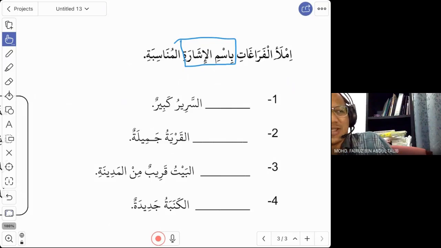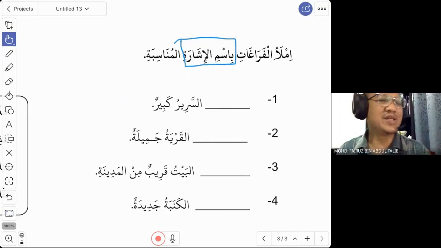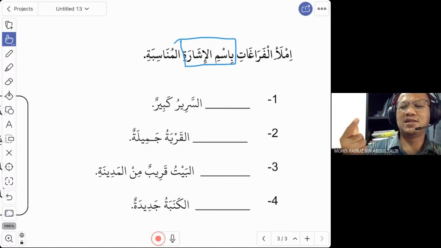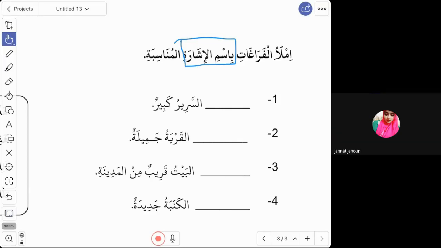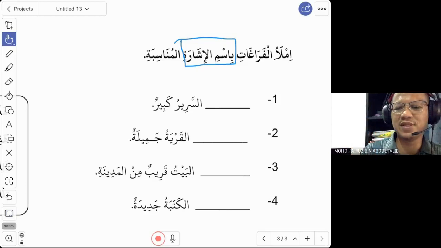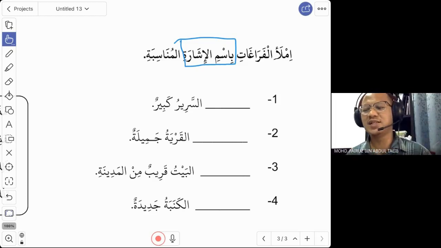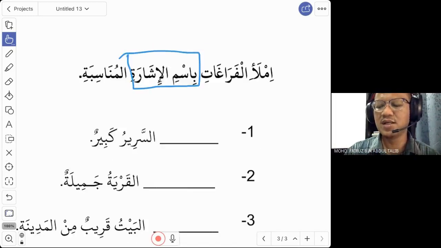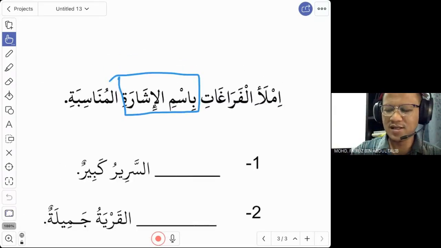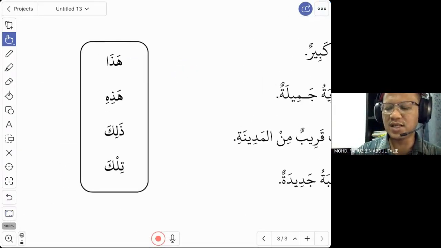What are the words when we say isim isyarah? Haza, hazihi, zalika, tilka. So this is isim isyarah. That is why I said please memorize that term, because sometimes in the instruction they will just say isim isyarah. What is that? Of course, here they give you the words hadha, hadihi, dhalika, and also tilka.